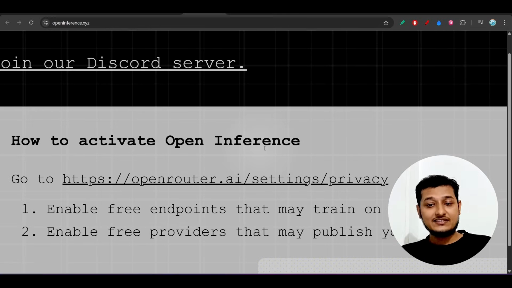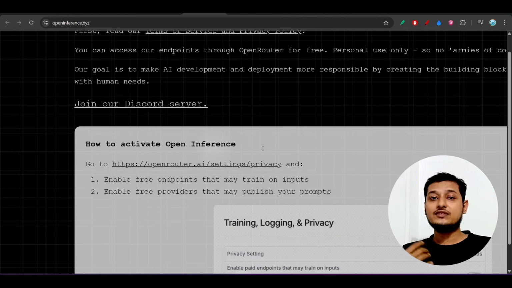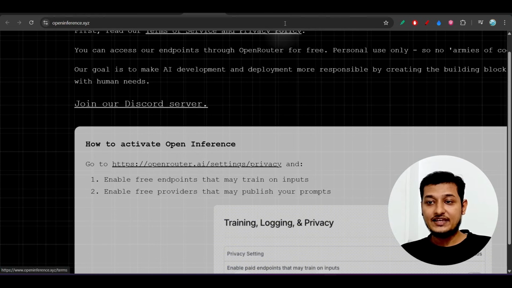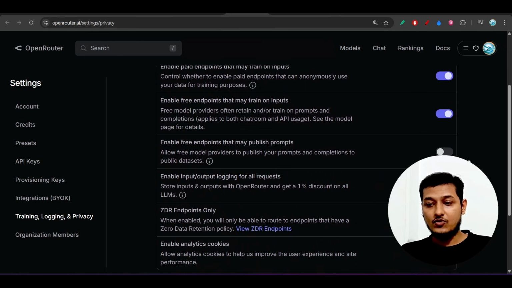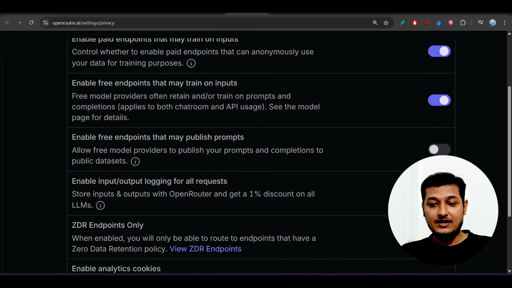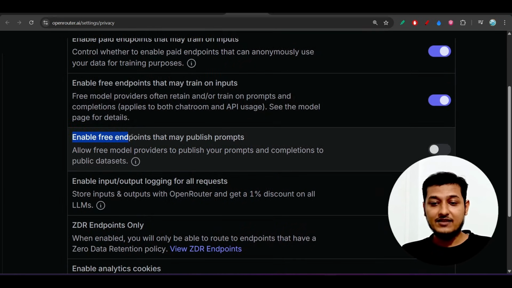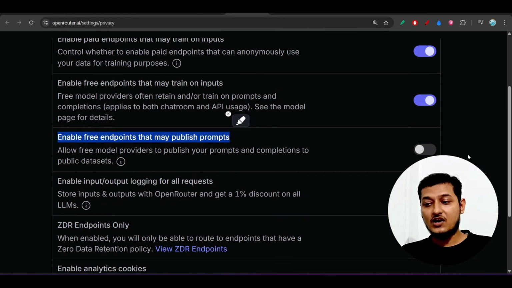openrouter.ai/settings/privacy, and yes, they are collaborating with OpenRouter to give this access. So if you go to this link, you will find this kind of page in your OpenRouter account, and here you see this setting: enable free endpoints that may publish prompts. So just turn it on.